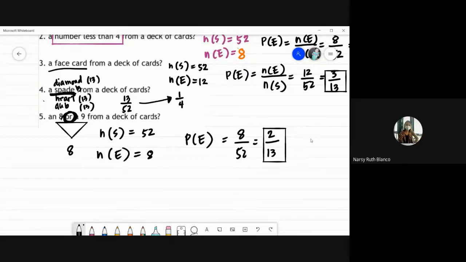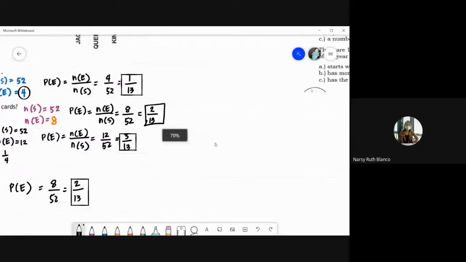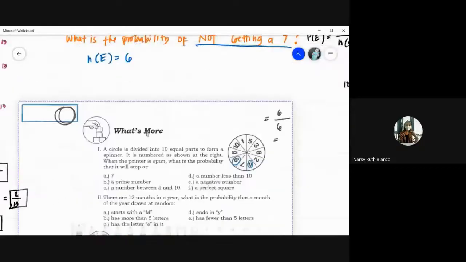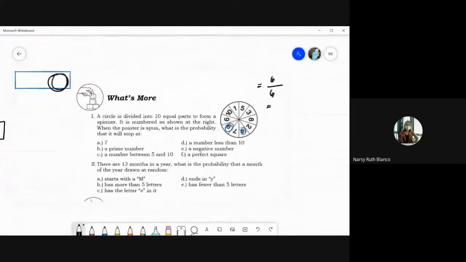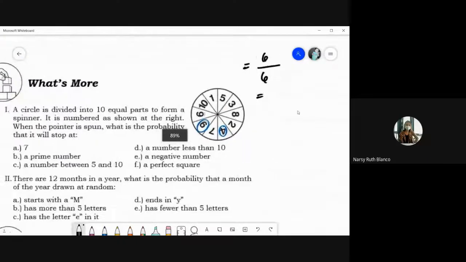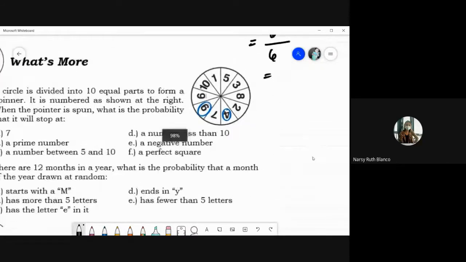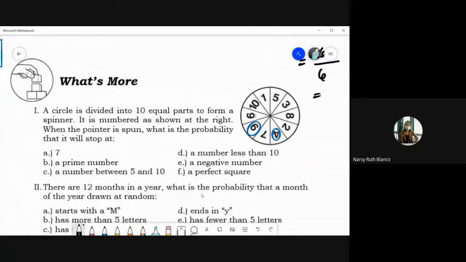Let's try to answer yung nasa what's more dyan sa inyong module. Okay, which is you don't have a copy, but kinat ko naman siya. Ayan, so makikita nyo dito. Nasa what's more siya. Try natin tong part 1. Okay, so spinner naman tayo. So looking at our spinner, it has 10 different numbers.